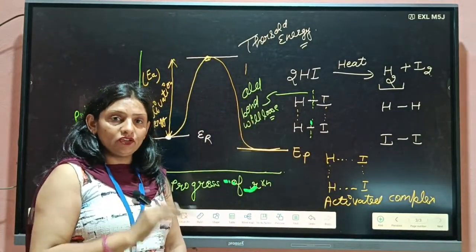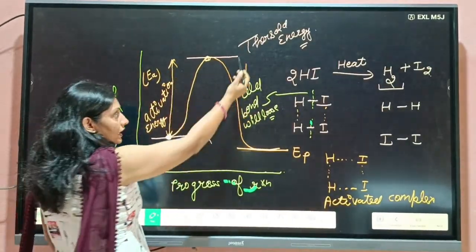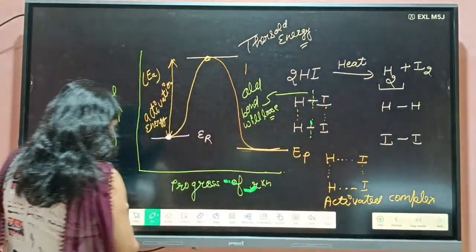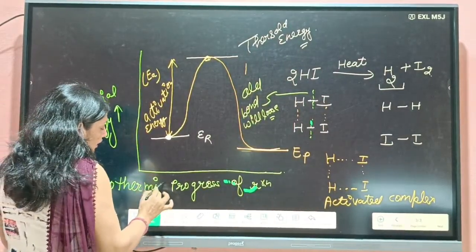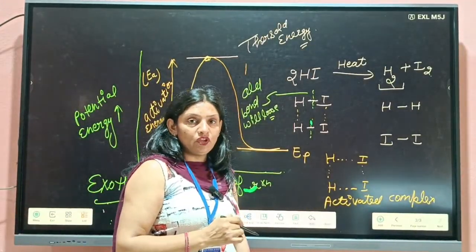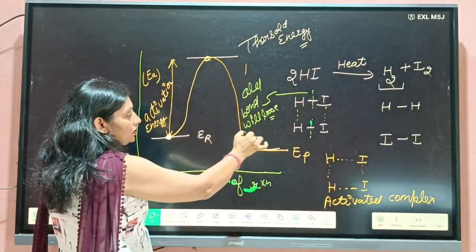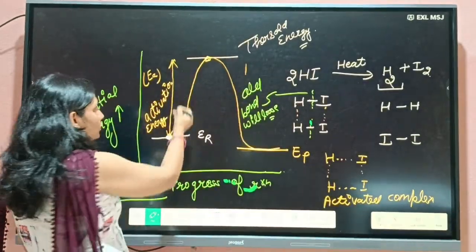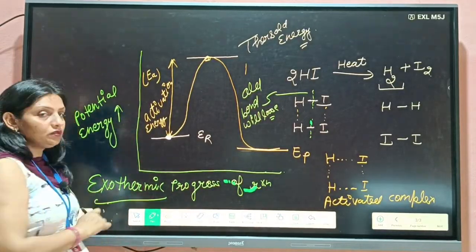So if the amount of energy absorbed is less than the amount of energy released, then this reaction is known as exothermic. So here you can see this is the graph for an exothermic process, because this is the energy absorbed, but this is the energy released. So the amount of energy released is greater as compared to the amount of energy absorbed. That's why it is an exothermic process.